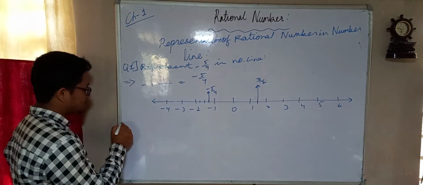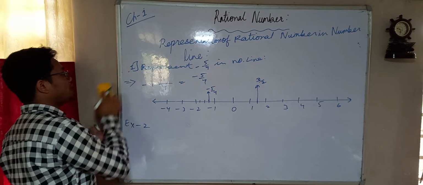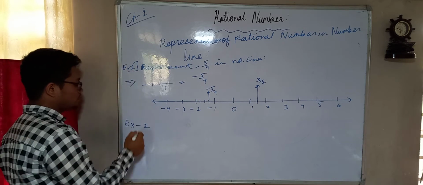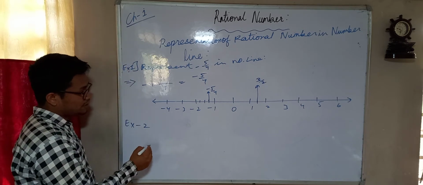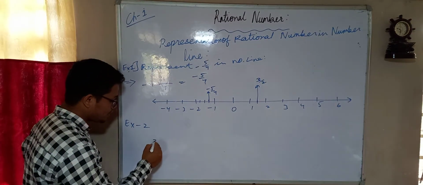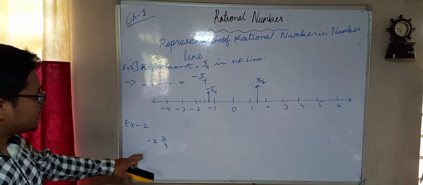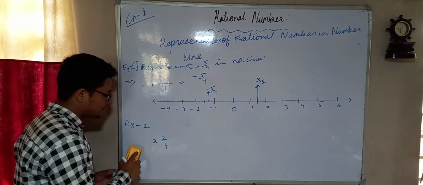Let me give you another example. Example number 2. Let me say I want to represent 3 2 by 4, that is 3 and 2 by 4.